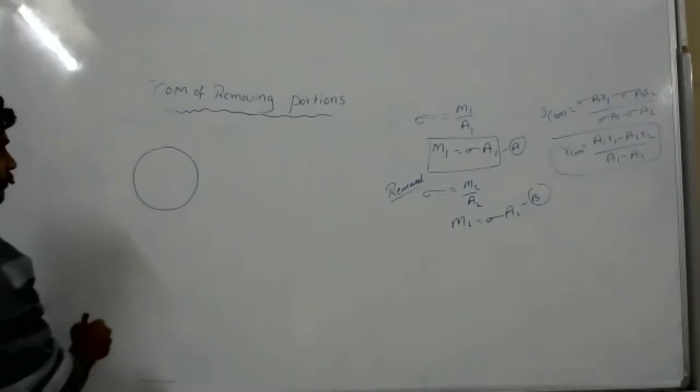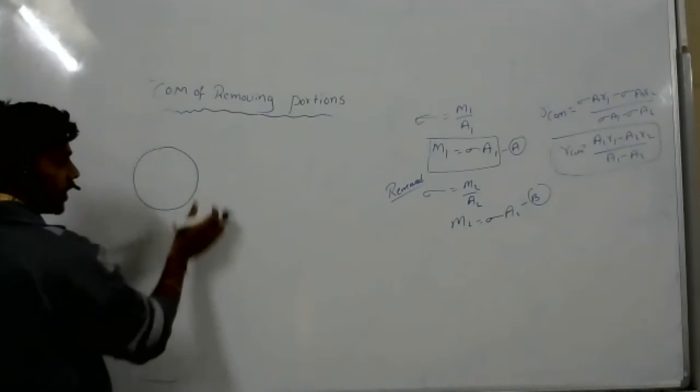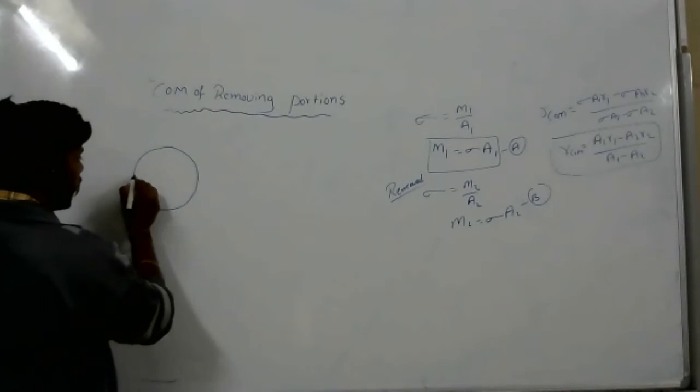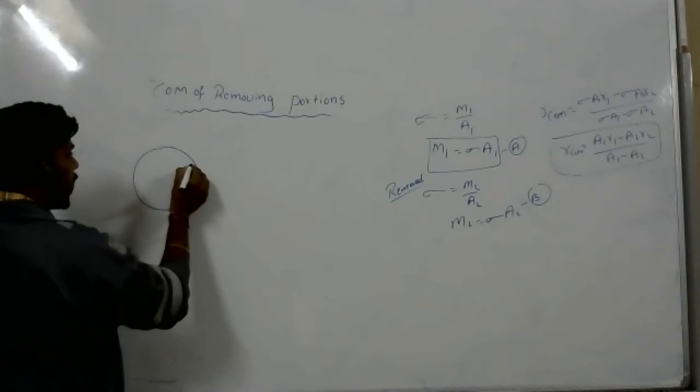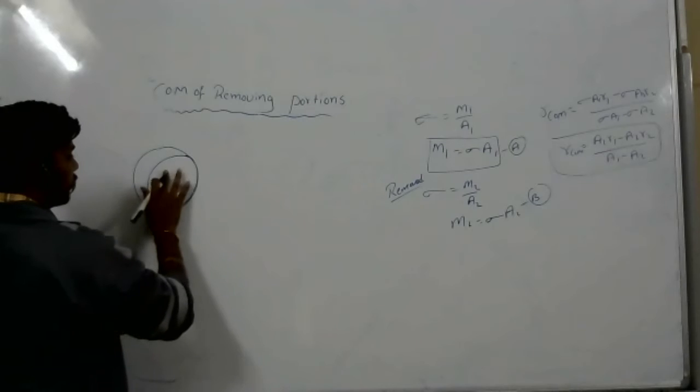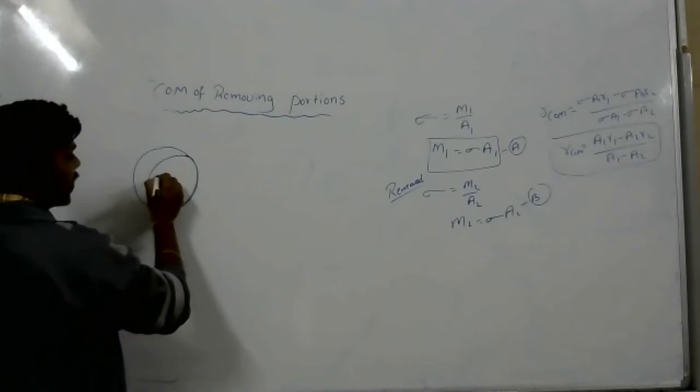It is the disk, the original disk. This diameter, so this is the center of mass. They have removed a portion like this. This is the center of mass of the whole.